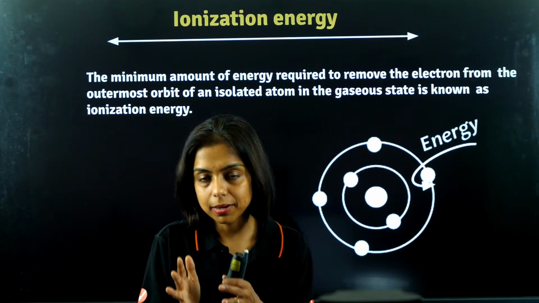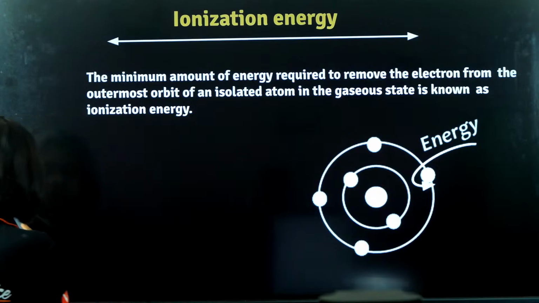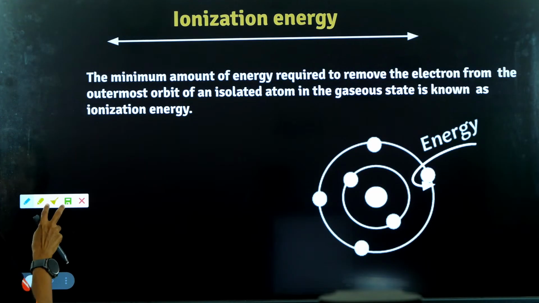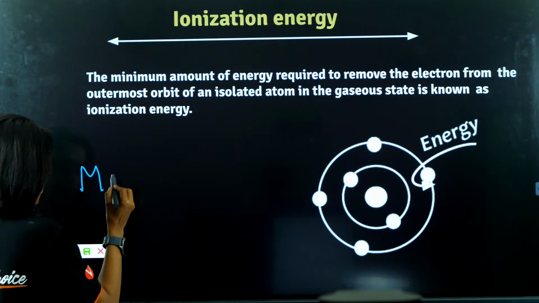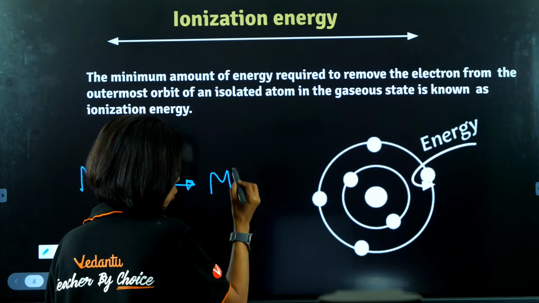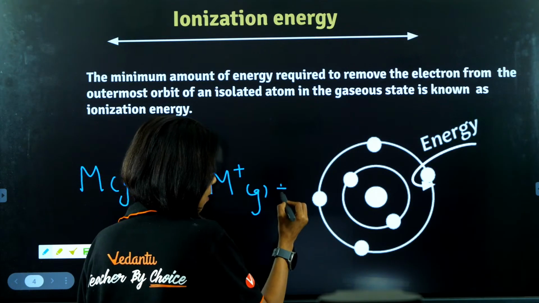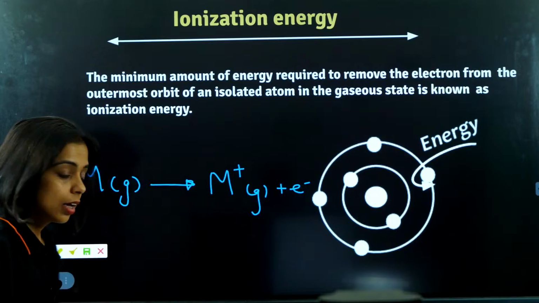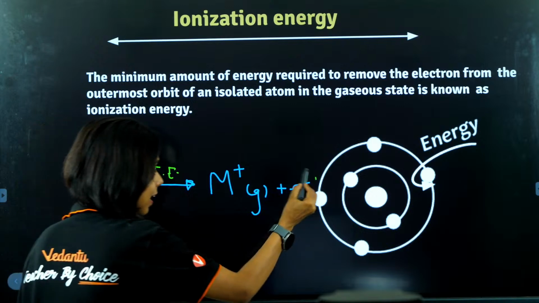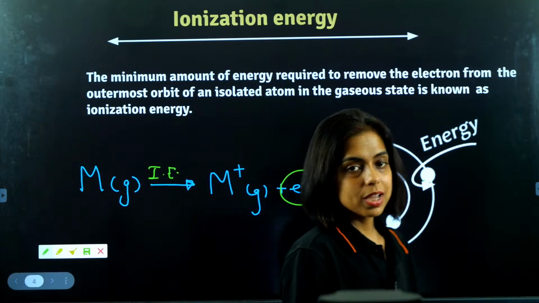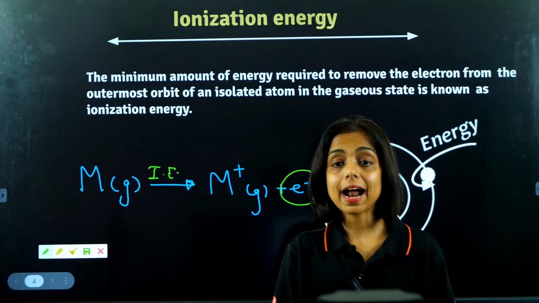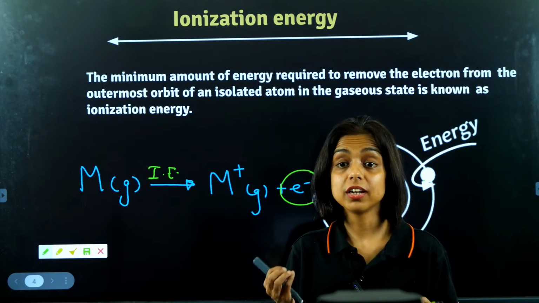Basically, you have an atom. Suppose I have this atom M, which is in gaseous state. Now I want to take out an electron, that is, I want to make it M positive, and I want to take that valence electron out of it. The amount of energy that I will give to take out this electron from an atom is known as ionization energy.